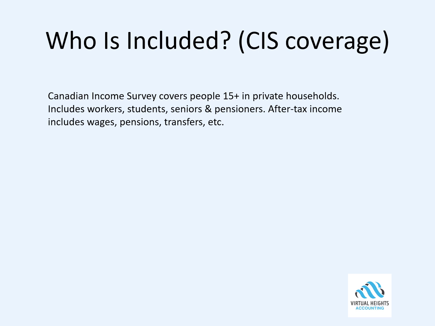So again, who is included in this Statistics Canada group? The Canadian Income Survey covers people 15 and over in private households, including workers, students, seniors, pensioners, and as I said, after-tax income includes wages, pensions, and transfers, as well as reducing for income tax paid.